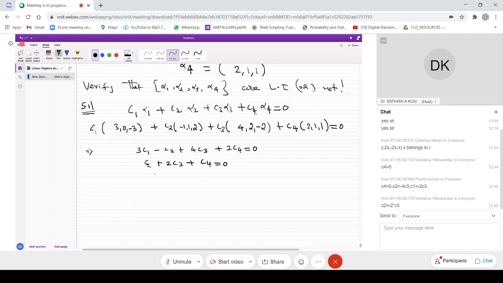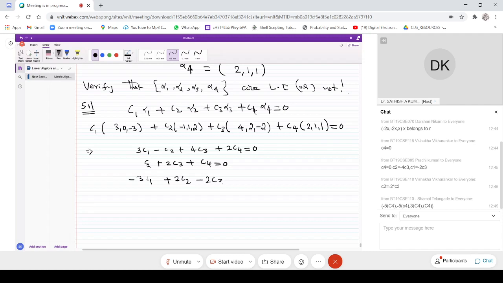And then minus 3 times c1 plus 2c2 minus 2c3 plus c4 equal to 0. So we have three equations with four unknowns.